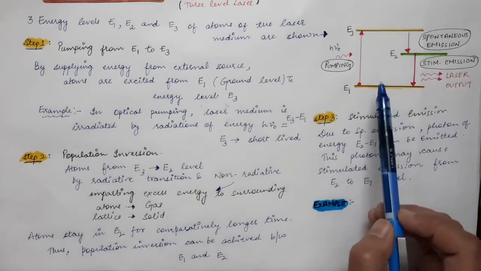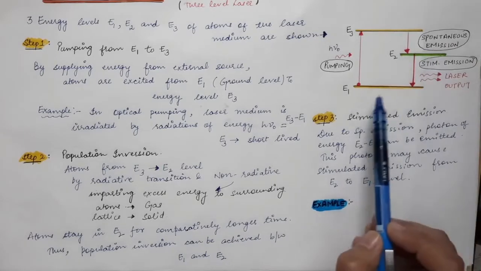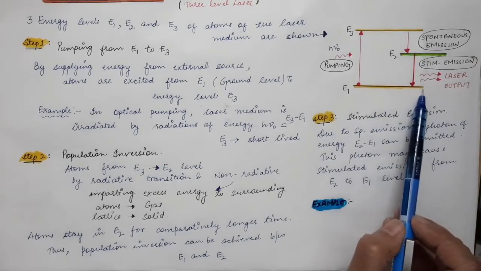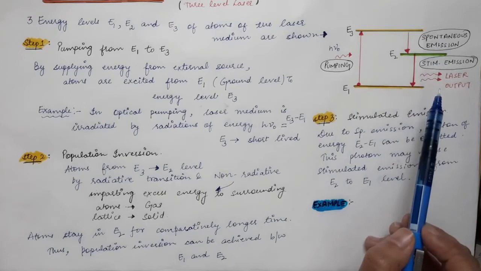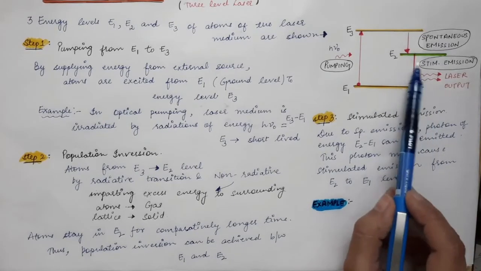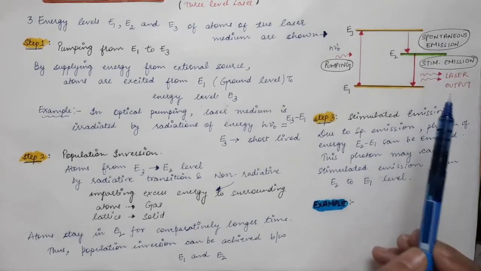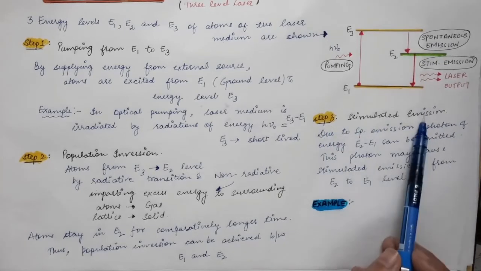So after some time, when the population of E2 becomes greater than the population of E1, the population inversion condition is achieved, and hence we can have laser output from here. So step 3 is the stimulated emission.